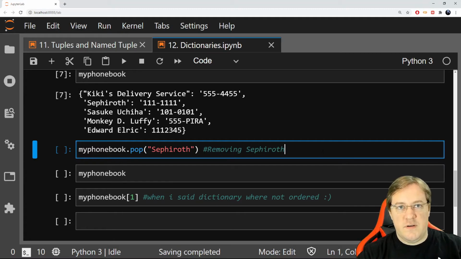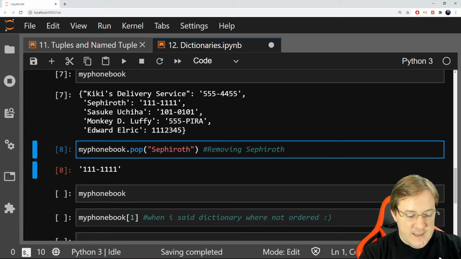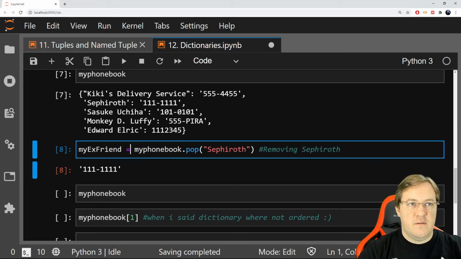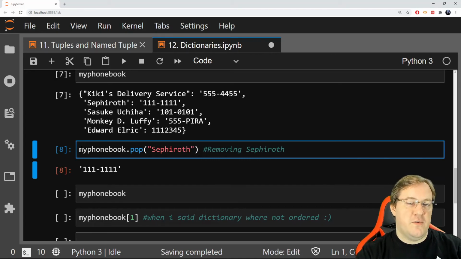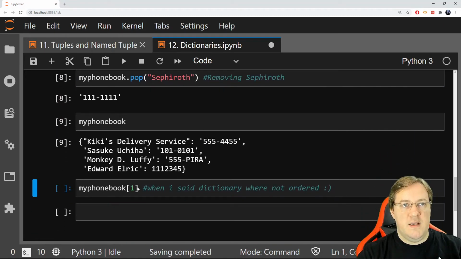There's no order, so you have to give the key of what you want to remove. When you do that, it gives you the value that this specific key had in case you wanted to save it in a variable, like my ex-friend. And you could keep this number. You could keep this value and use it wherever you want. It's just in case it's removing it, but it's also giving you the value. So here I'm not using the value, and I look at my phone book and Sephiroth is not there anymore.